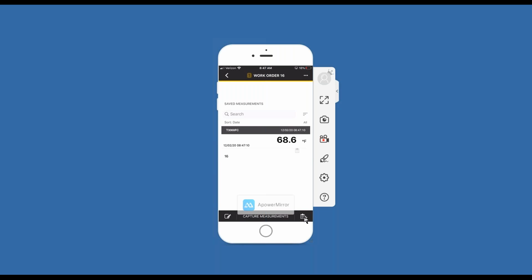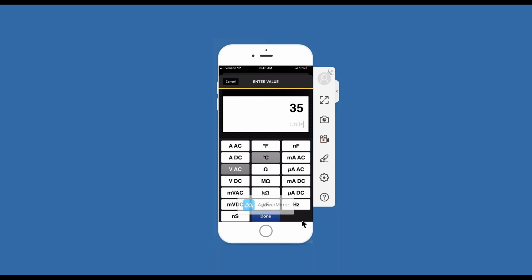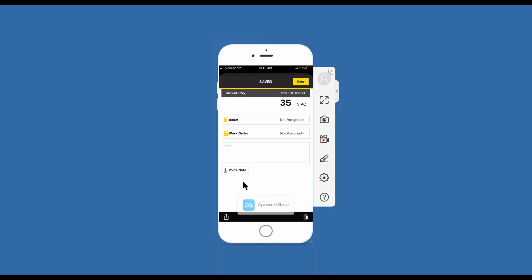Now, if I also want to add a note from a non-FC tool, maybe I have a 374 clamp meter. It's not Fluke Connect enabled, but I want to enter the data that I've taken from that tool. I can go here and enter in a numeric reading. So maybe it was 35 AC volts that I took on that meter. So I can just choose my temperature, volts, amps, etc. here, and then click the done button.